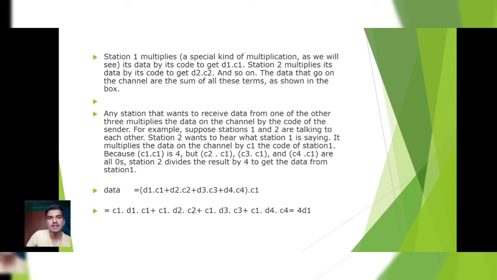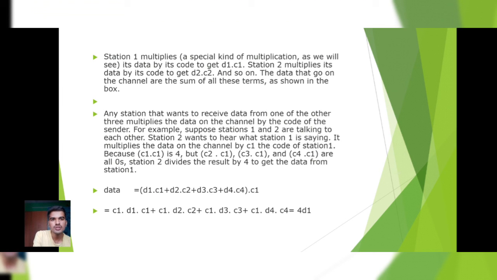Station 1 multiplies its data by its code, a special kind of multiplication as we will see, to get D1·C1. Station 2 multiplies its data by its code to get D2·C2 and so on. The data that go on the channel are the sum of all the terms as shown in the box. Any station that wants to receive data from one of the other 3 multiplies the data on the channel by the code of the sender.